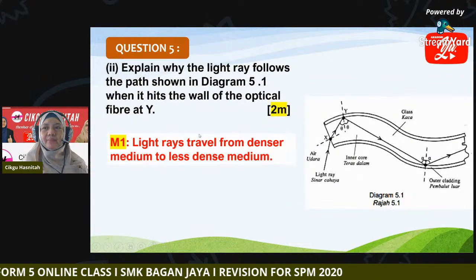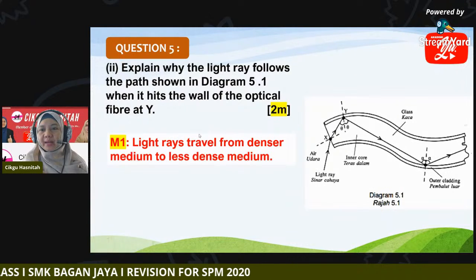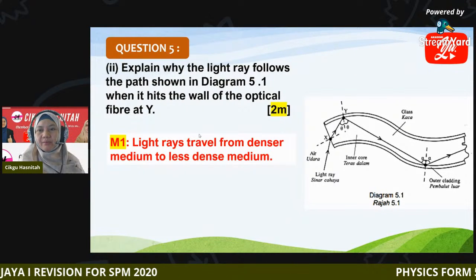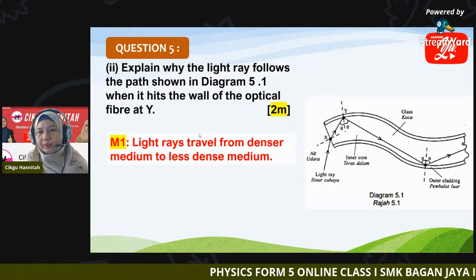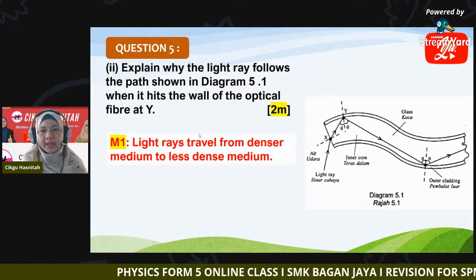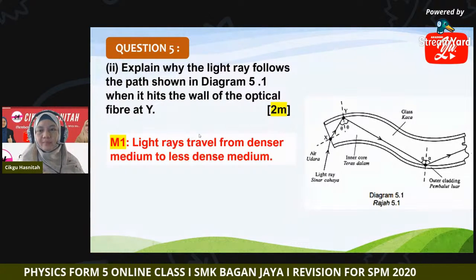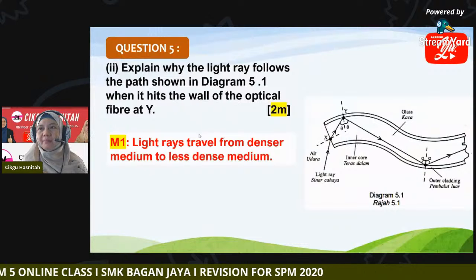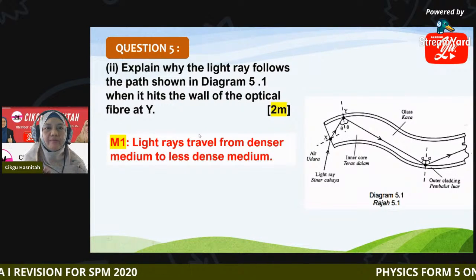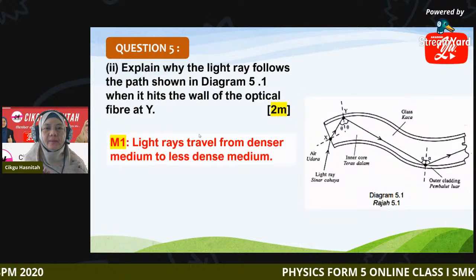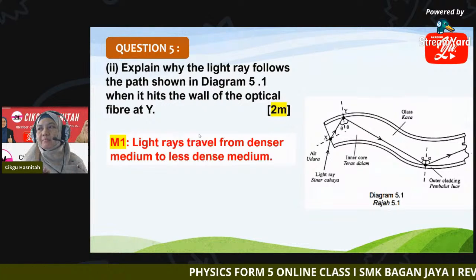Number one, light transmission of radio wave and signal. That one you refer to which one, Guan Heng? Now we are discussing number two, explain why. So number one, you can say the light ray travels from a denser medium to a less dense medium.